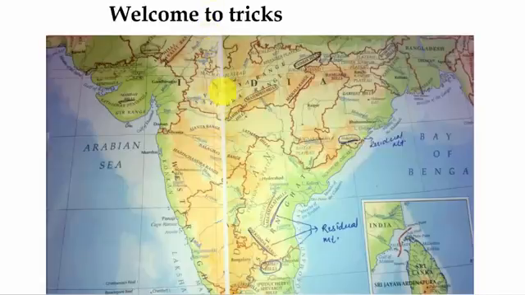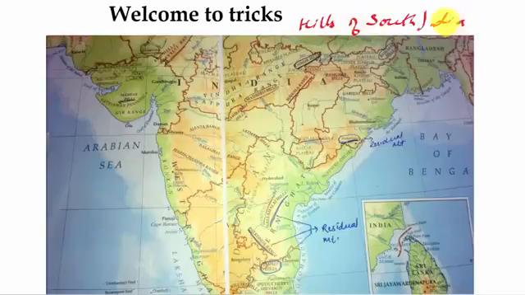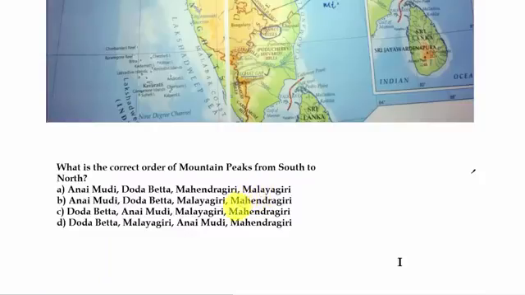Today we are going to learn a trick to remember hills of South India. Let us first have a look at what type of questions can be asked which we can solve through this trick. Here we have one question framed from the NCERT. What is the correct order of mountain peaks from south to north? The options are Anaimudi, Dodabetta, Mahendragiri, Malaigiri.